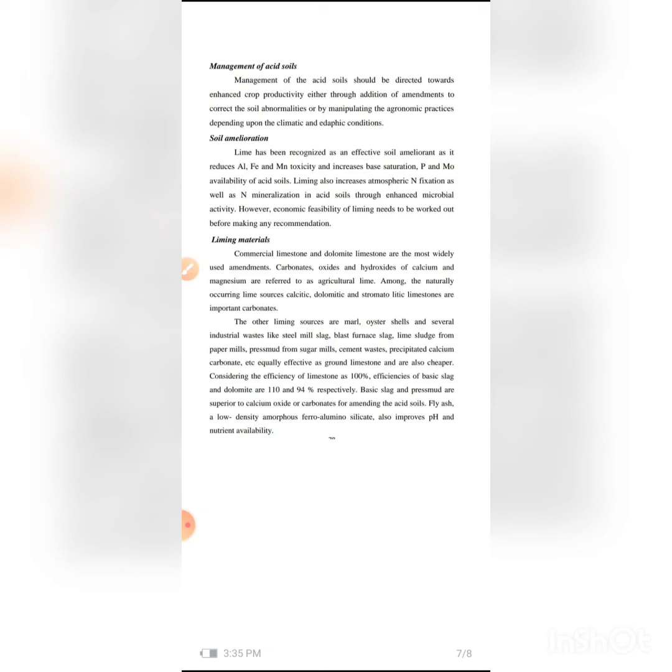The management of acid soil should be directed towards enhanced crop productivity, either through addition of amendments. What is meant by amendments? Such as base fertilizers. We can use base fertilizers to reclaim or correct the soil abnormalities, or by manipulating the agronomic practices by doing tillage, depending upon the climatic and acidic conditions.